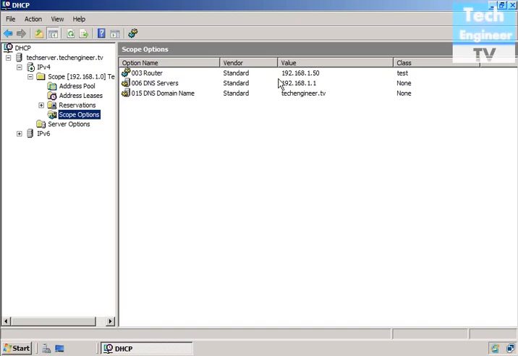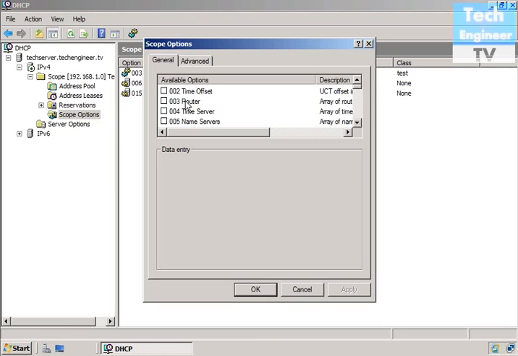We don't have a router entry of 192.168.1.1, and that's the reason the default gateway is showing blank. If that router entry of 192.168.1.1 were there, it would show the gateway, but it's not there, so it's blank. And the router which we just set is another class. So this is how we set a class here.